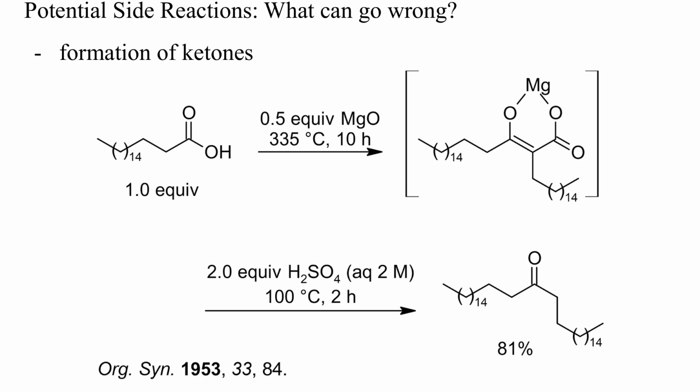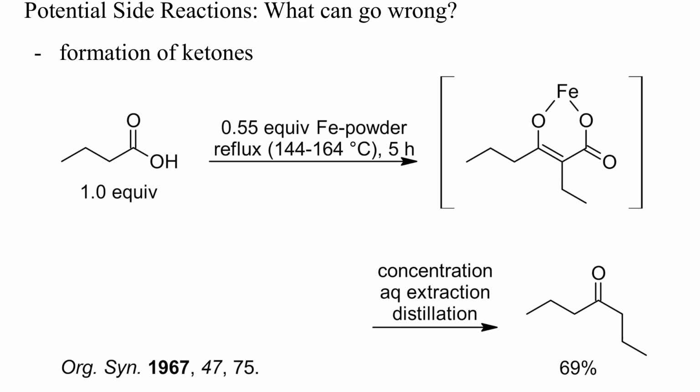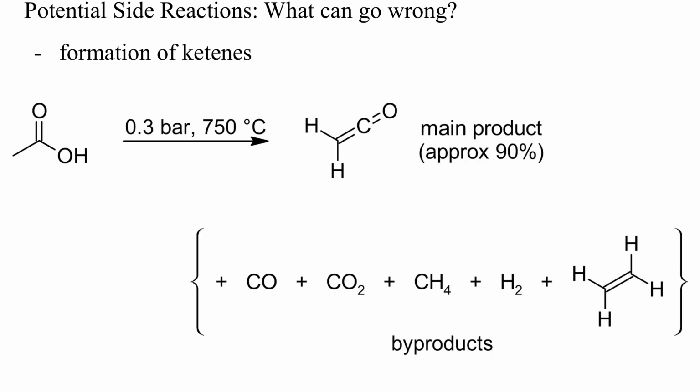One potential side reaction is the formation of ketones by Claisen-type condensation followed by decarboxylation of the intermediate keto acid. Here such a reaction was mediated by magnesium oxide and heating with a Bunsen burner. With iron powder, however, ketones can be obtained from acids already at a much lower temperature. Another potential side reaction is the formation of ketenes by elimination of water. The parent ketene is manufactured on a large scale by pyrolysis of acetic acid and is used immediately for the preparation of diketene, acetic anhydride, or other products.